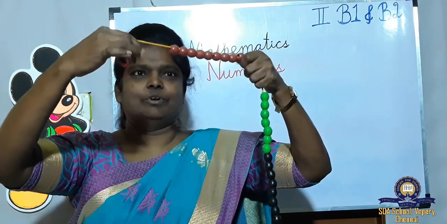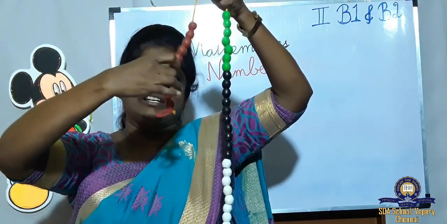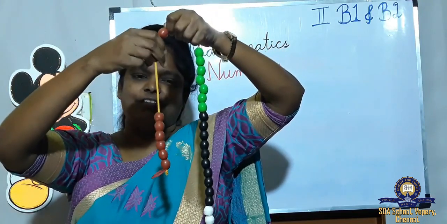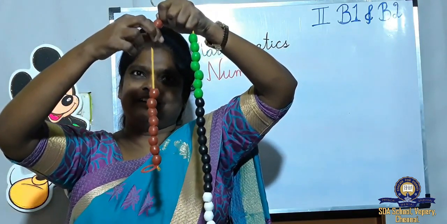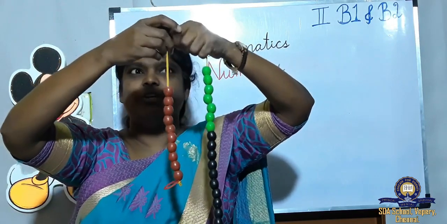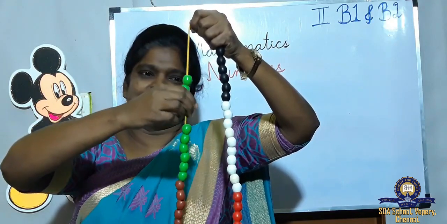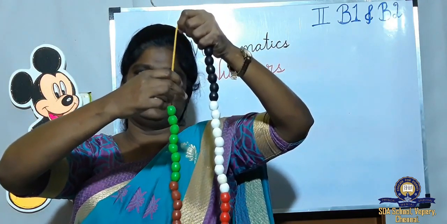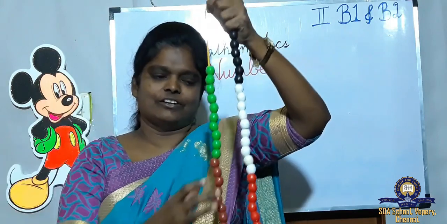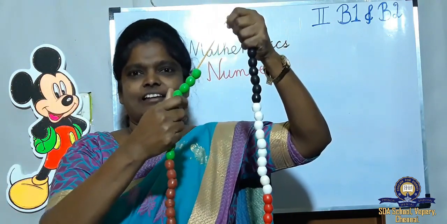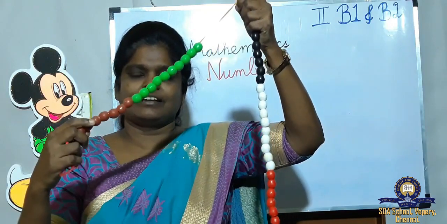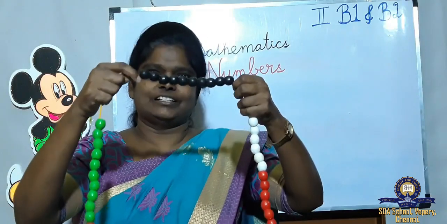Count it. 1, 2, 3, 4, 5, 6, 7, 8, 9, 10. How many brown color beads are here? 10. Now count. 11, 12, 13, 14, 15, 16, 17, 18, 19, 20. So, brown color 10 and green color 10. Total how many beads have we counted now? 20.